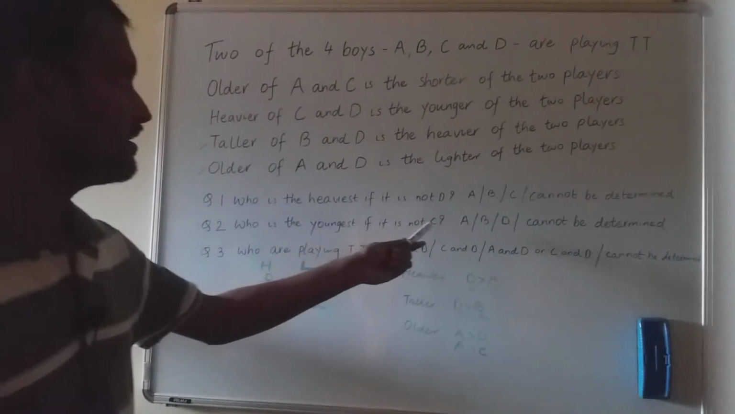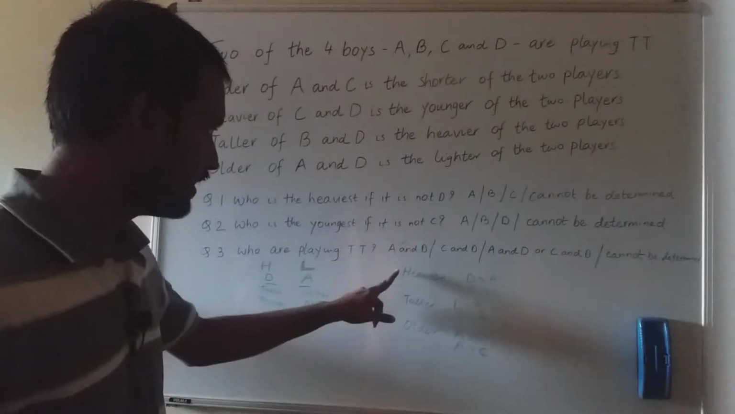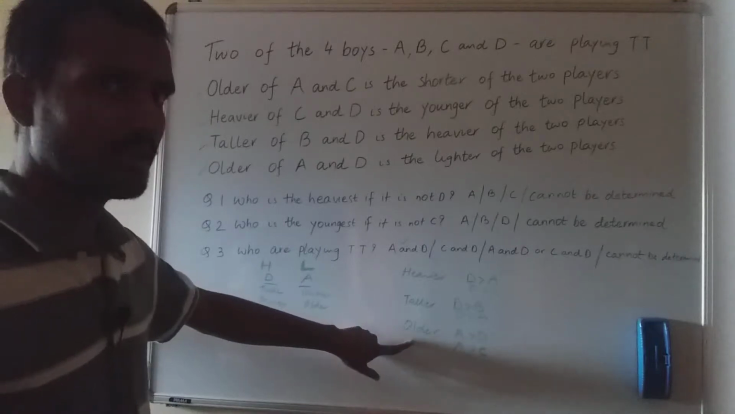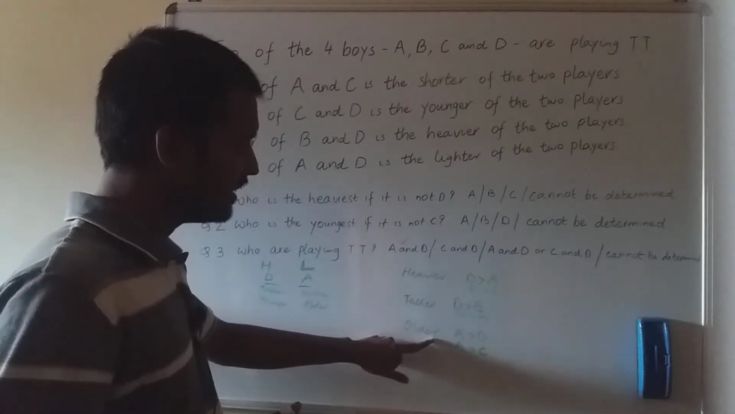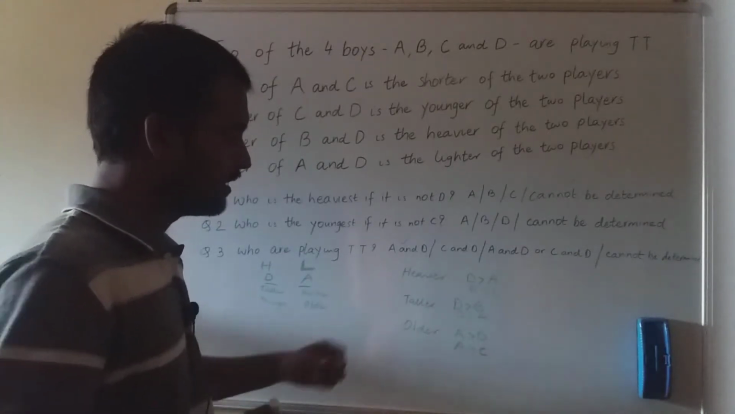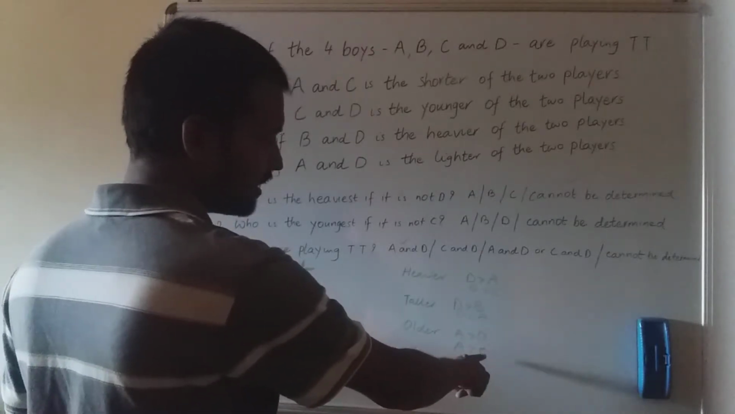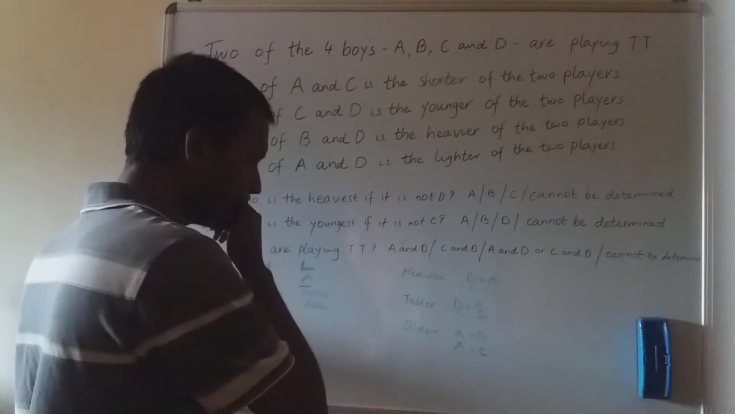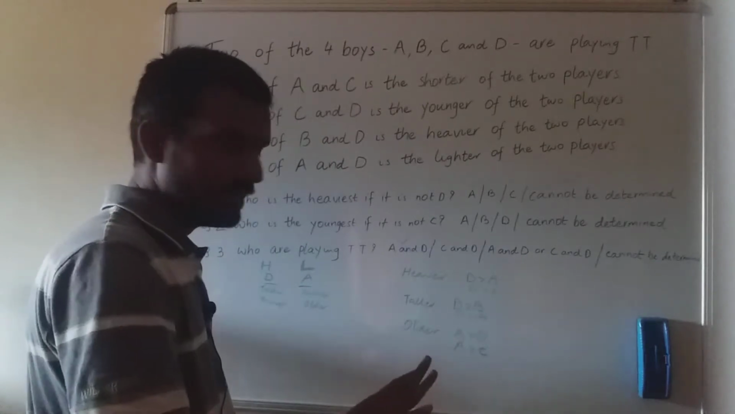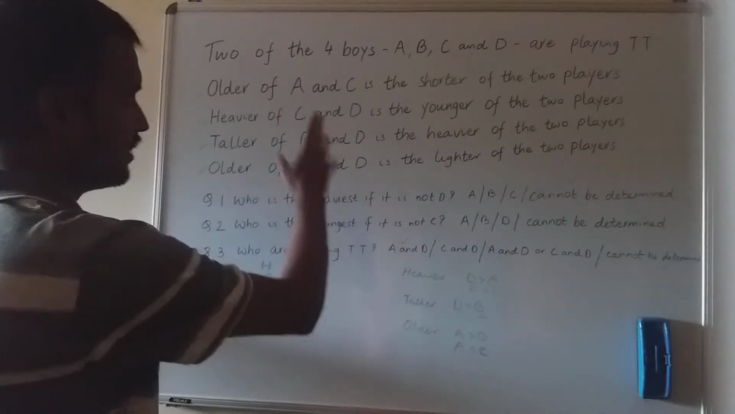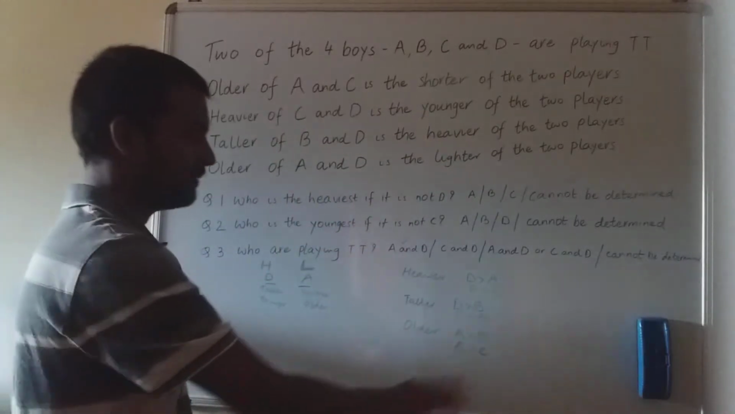Who is the youngest if it is not C? Now youngest: heavy, young, no; tall, young, no; old and young are opposites, right? So I have prepared a list of old. It means A is older than D and A is older than C. There is no mention of B, nowhere is it written of B. Anything else than this is not given over here. So we don't know about B.